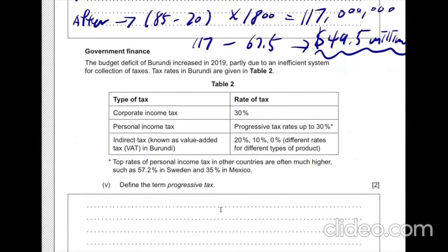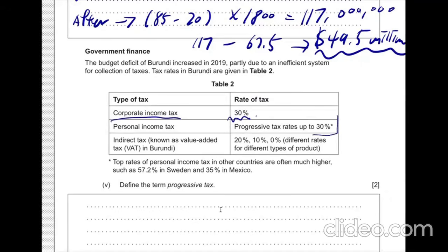Following information when it comes to government finance. The budget deficit of Burundi increased in 2019, partly due to an inefficient system for collection of taxes. Tax rates in Burundi are given in table 2. The information that we can get is corporate tax is 30%. Okay. Personal income tax is adopting progressive tax system.